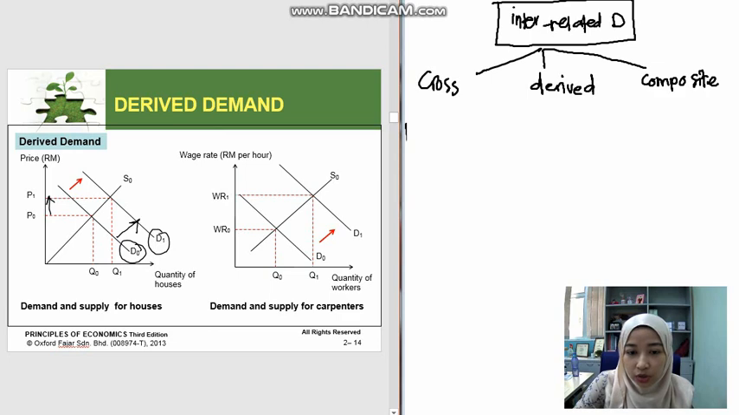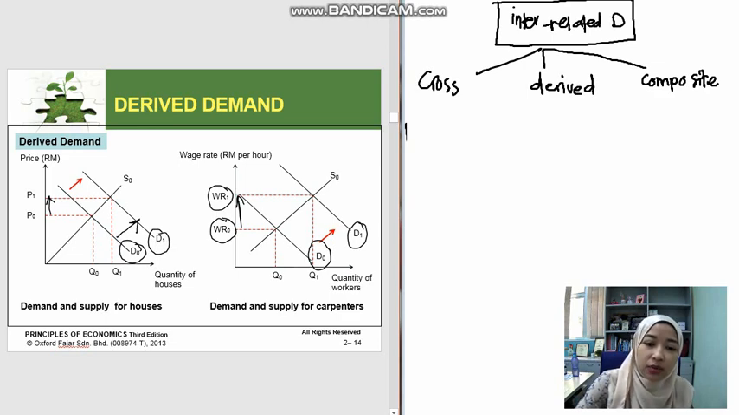When the demand for houses increases, of course you need more workers to build the houses. So the demand for workers will increase from D0 to D1. When demand for workers increases, the price paid to workers, indicated by the wage rate, which is their salary, increases from WR0 to WR1. It shows that demand for workers has increased, causing wages to increase. So that is a good thing.